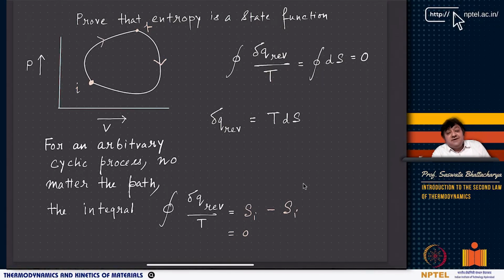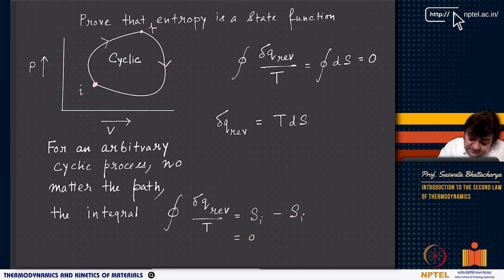So we will consider a very interesting process, and these processes are called cyclic processes. We are not telling whether it is a reversible process or an irreversible process, but it's a cyclic process. What does cyclic mean? You start with the initial state I, then you go to F, then you come back to I, and that is basically the definition of a cyclic process.